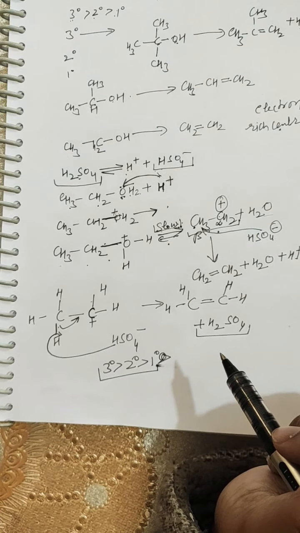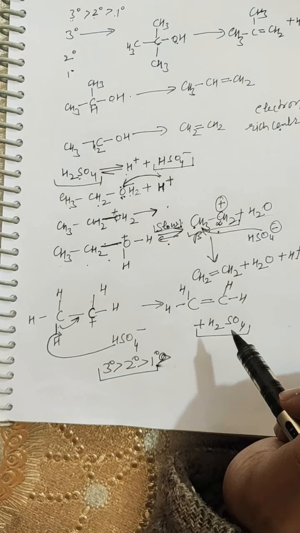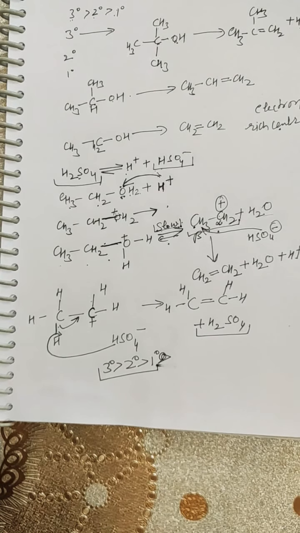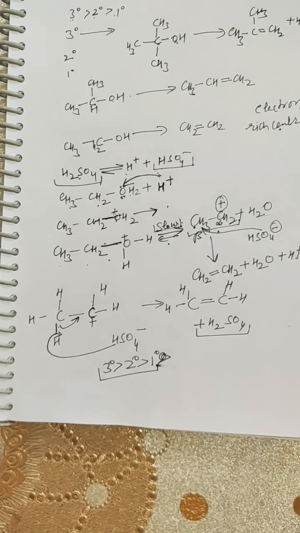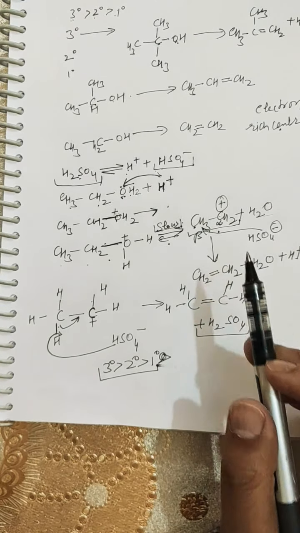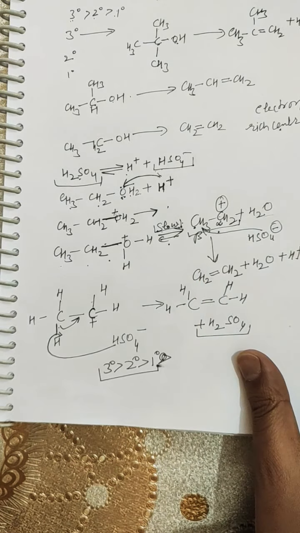And next is the orientation of dehydration, that is, regioselectivity in alcohol dehydration. Orientation means, if there is a feasibility of formation of two or more products, which of the products will be formed in the greater concentration?